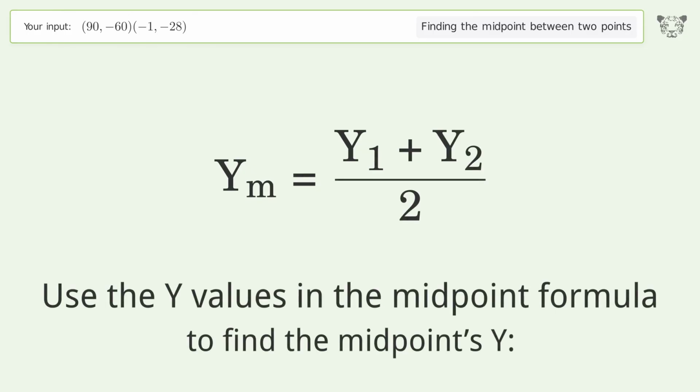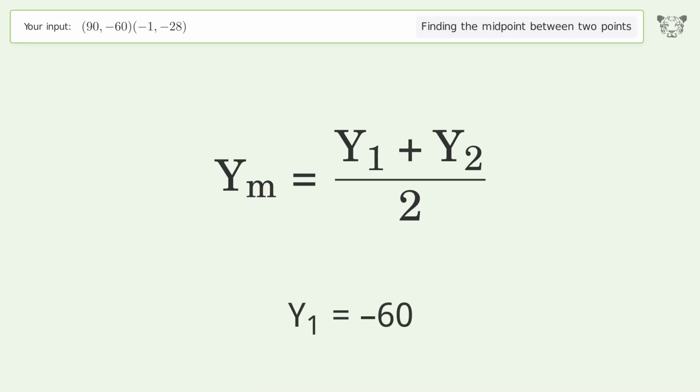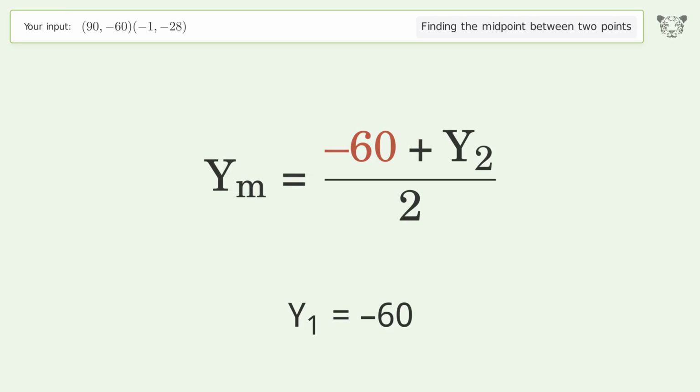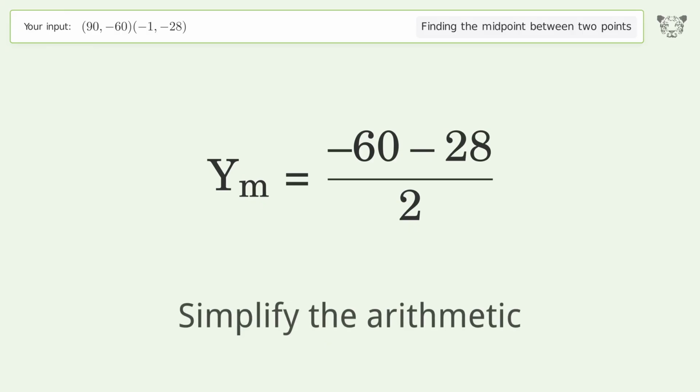Use the y values in the midpoint formula to find the midpoint's y. y1 equals negative 60. y2 equals negative 28. Simplify the arithmetic.